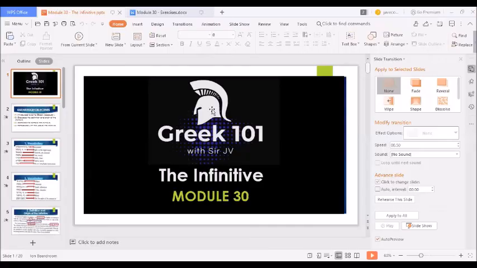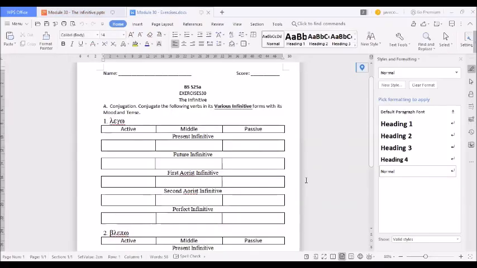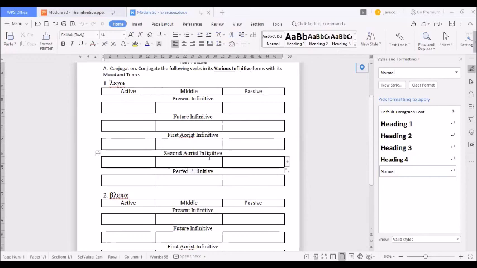So there you have it, our lesson on the infinitives. Don't forget to answer your final assignment. You produce the various infinitive forms of the words lego and blepo. By the way, these words are in the second aorist. So just never mind the first aorist infinitive because it does not apply to that case.